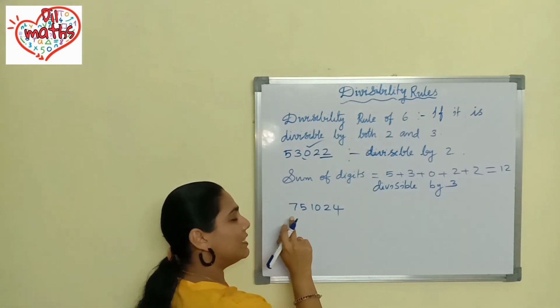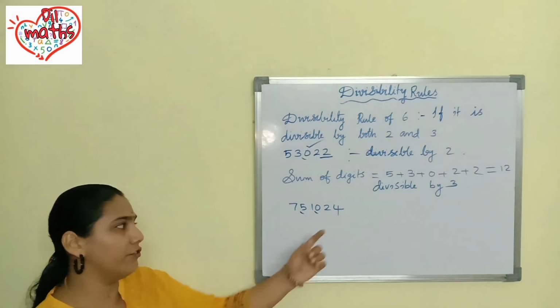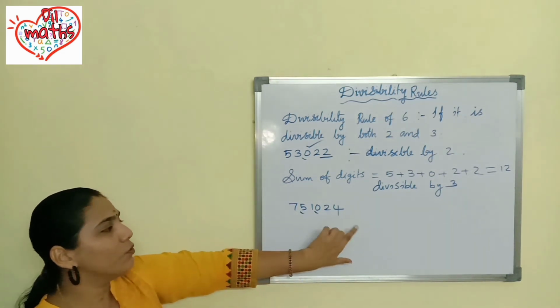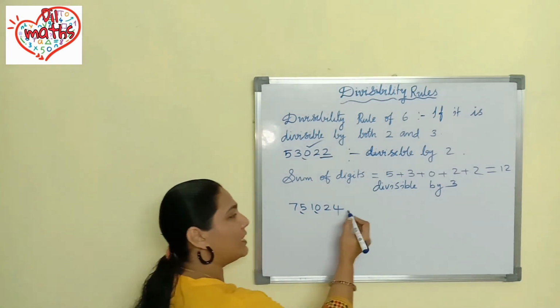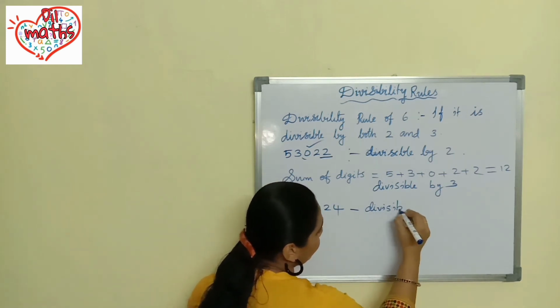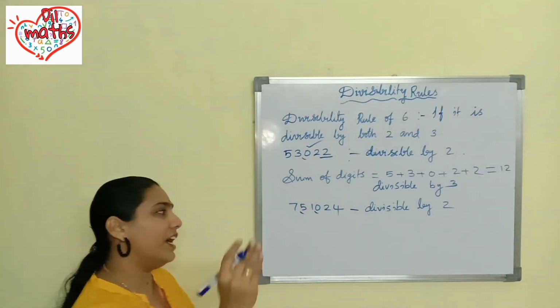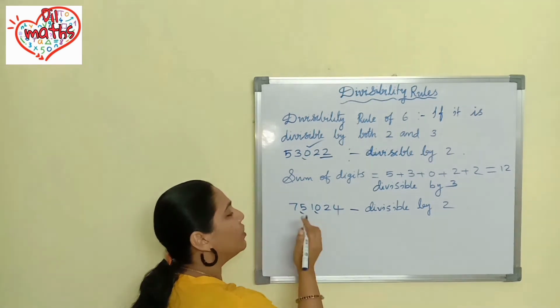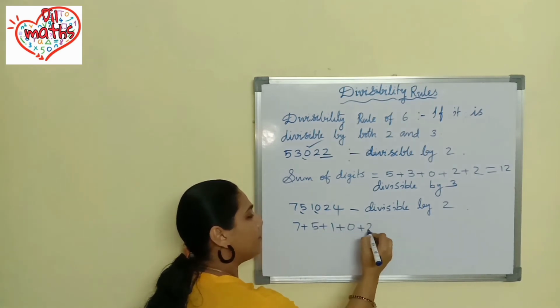Okay, the question is 7,51,024. So while checking ones place, you can see that this number is divisible by 2 because in ones place it is given 4, so it is divisible by 2. Next what we should check? We have to check whether it is divisible by 3. So we have to find out the sum of the digits.